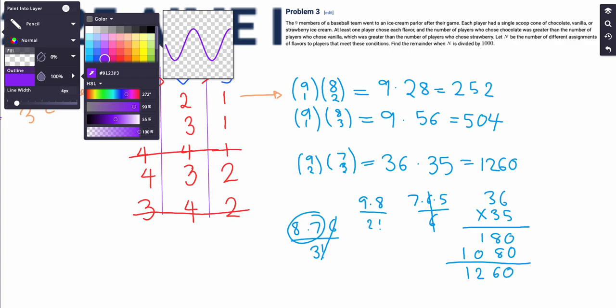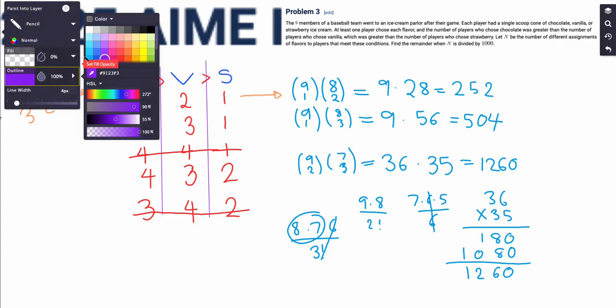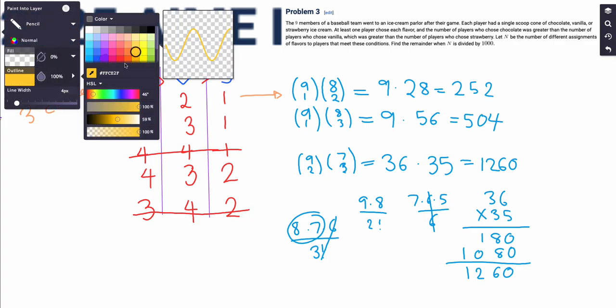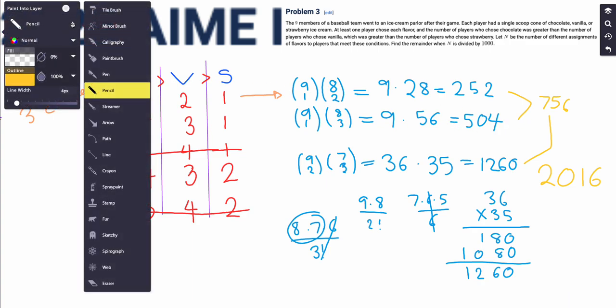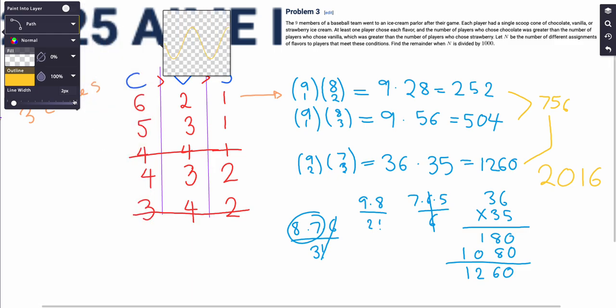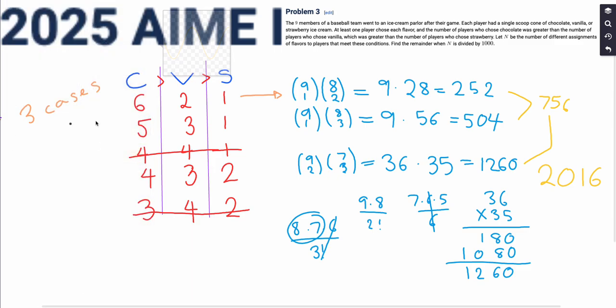And so essentially, all we have to do is just add these. 252 plus 504 is 756. And 756 plus 1260 is equal to 2016. And so the remainder when n is divided by 1,000 is the same thing as the remainder when 2016 is divided by 1,000. And so that is going to give us an answer of 16.